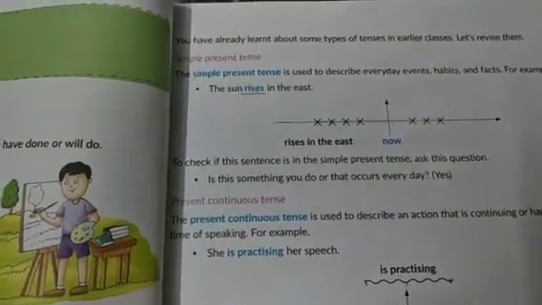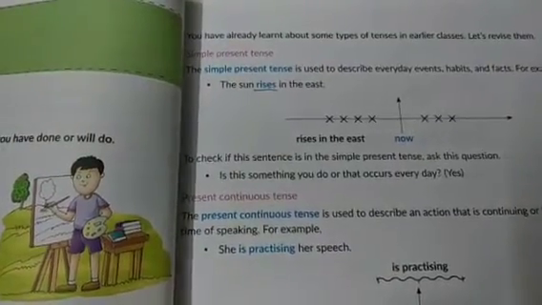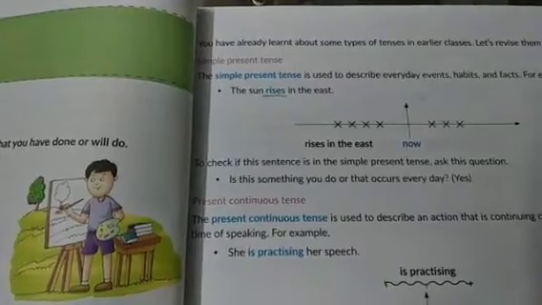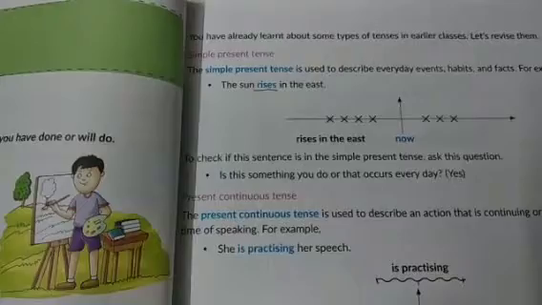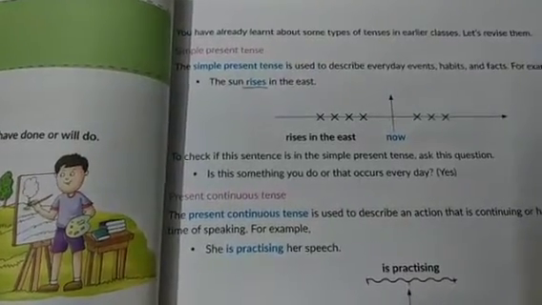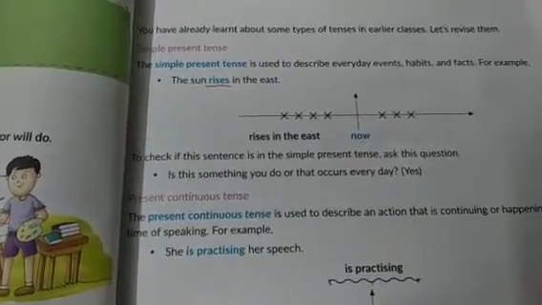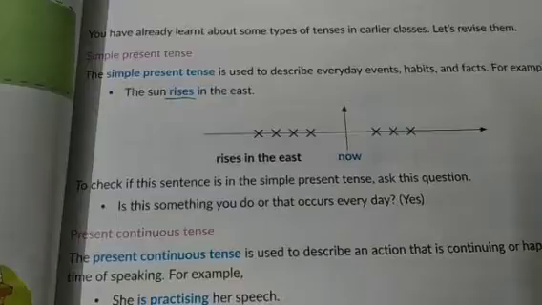The first thing that you must already be aware of is that the tenses are divided into three parts: present tense, past tense and future tense. The present tense speaks about the things happening at present or having an impact at present. The past tense will tell you about the things that have happened in the past, and the future tense tells us about the things that are going to happen in the future. So let us begin now with the present tense.